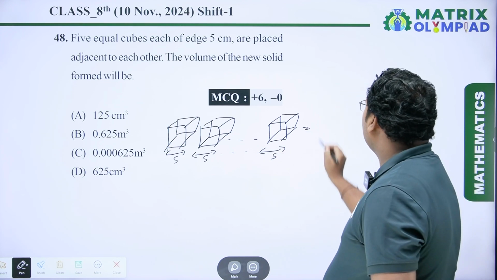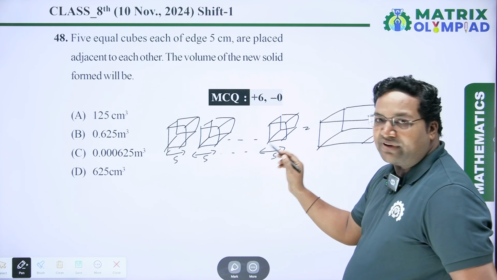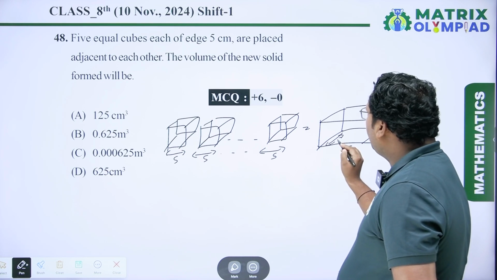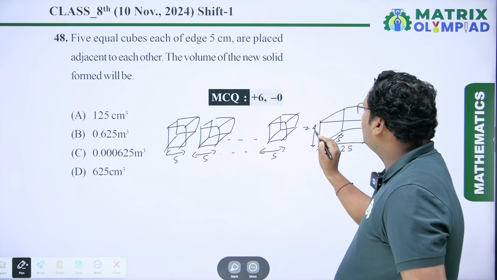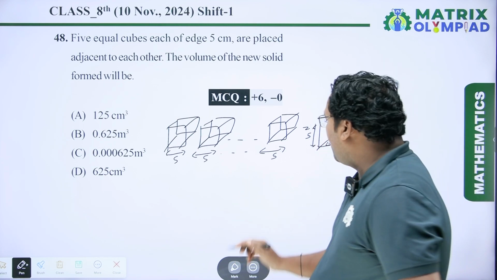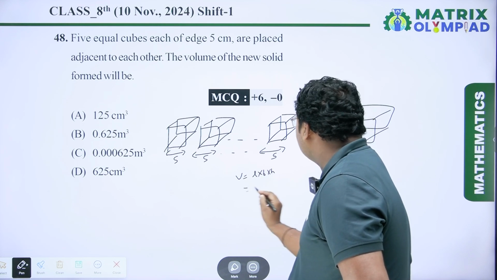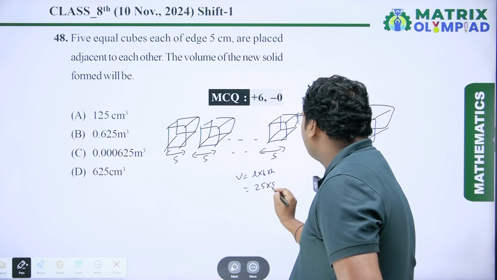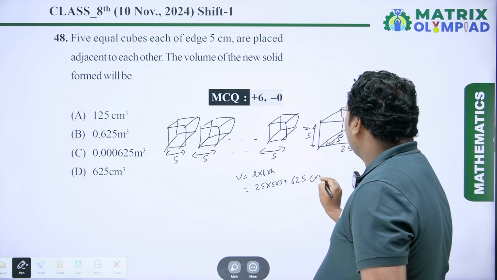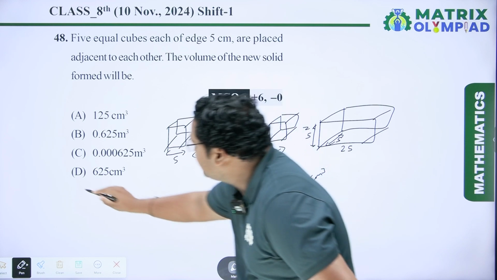So the new solid will be a cuboid, which has length 5 plus 5 plus 5 up to 5 times. So length is 25, breadth is 5 and height is 5. So the new figure will be a cuboid, and the volume of the cuboid is V equals L into B into H, which is equal to 25 into 5 into 5, which is equal to 625 centimeter cube.